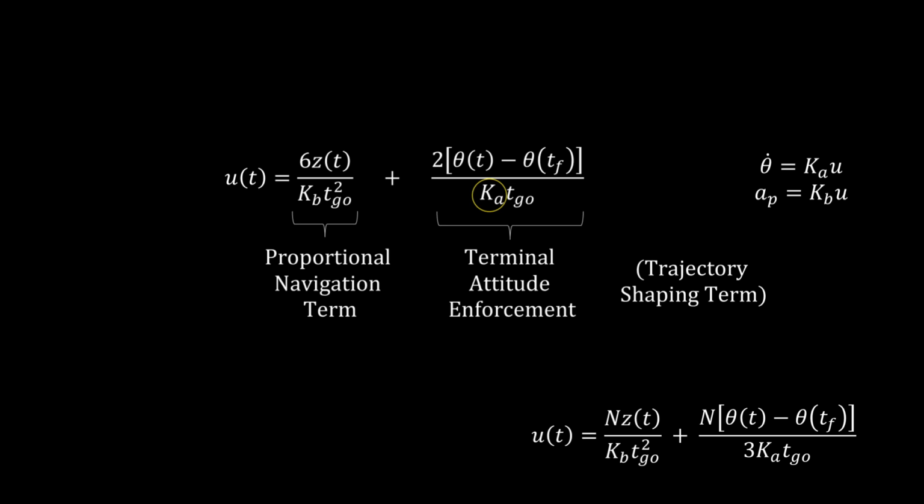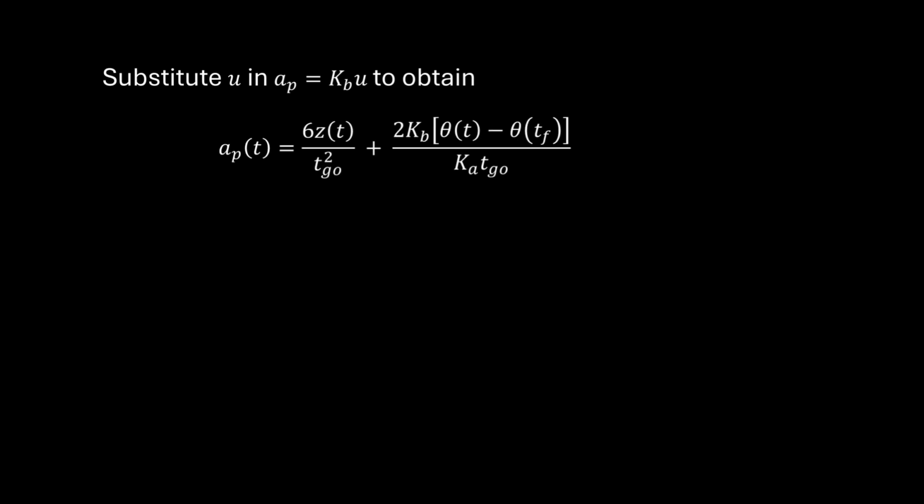Now this law outputs a control effect, fin deflection as we've framed it here. More typically, guidance laws will output acceleration commands. And since we have our acceleration formula, which simply multiplies u by Kb, we multiply throughout by Kb to obtain the acceleration form of the terminal attitude guidance law.